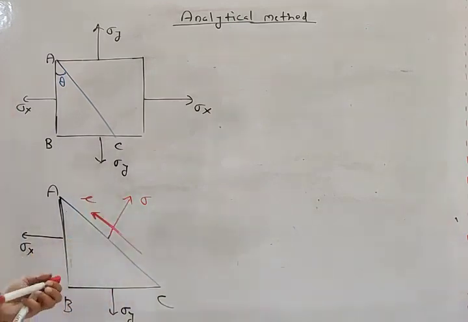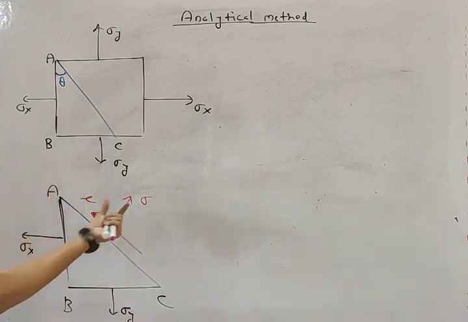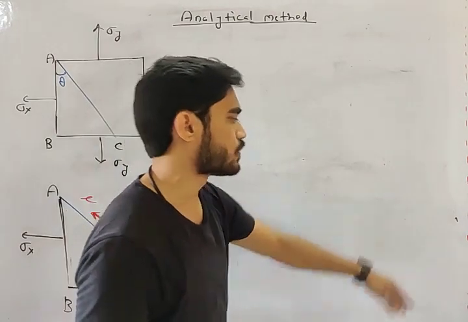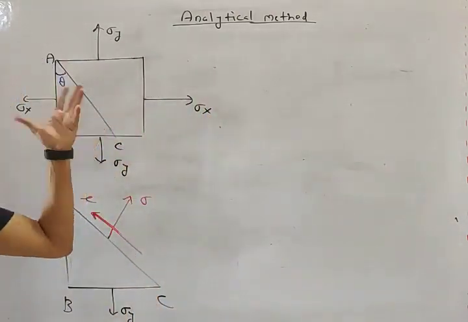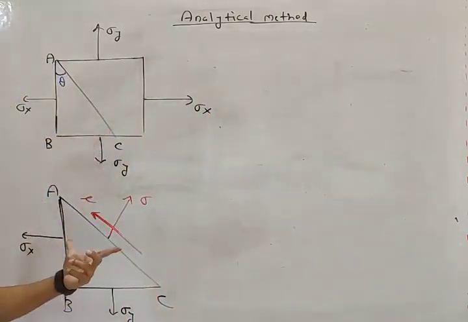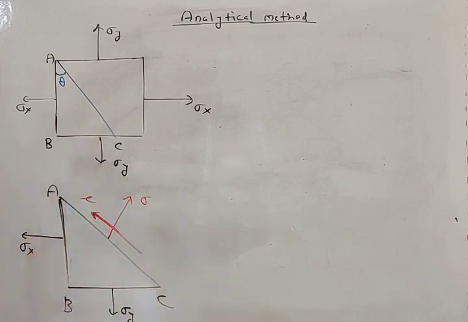Okay. Now my friend, to calculate sigma and tau, we will use the equilibrium equation. This body is in equilibrium, right? So net force should be 0. So we are going to calculate sigma and tau by using the equilibrium equation.